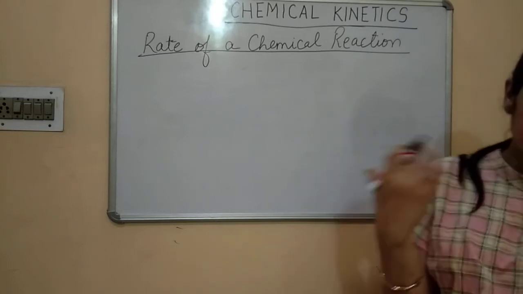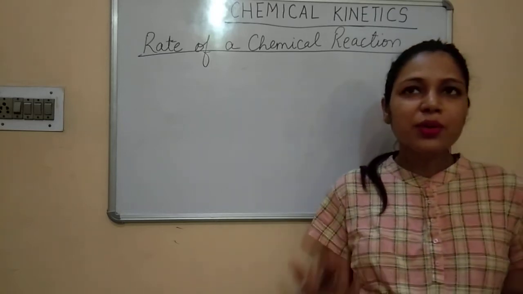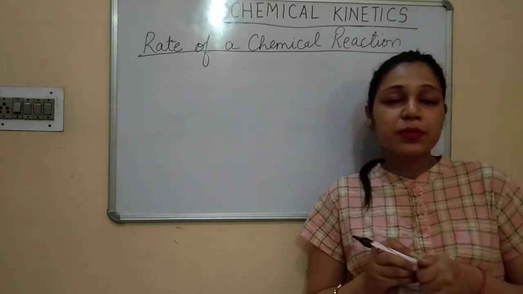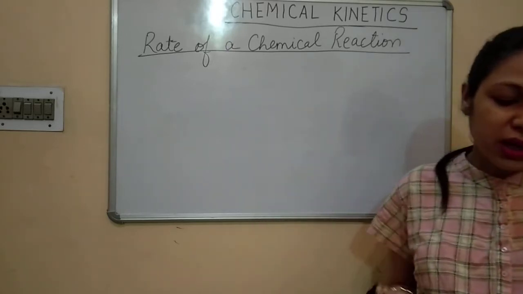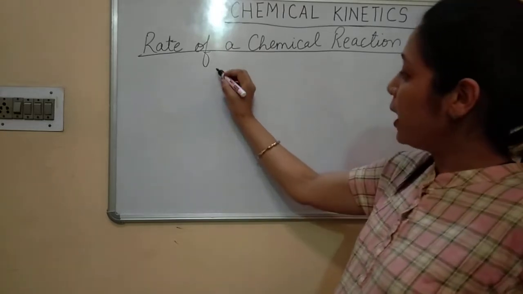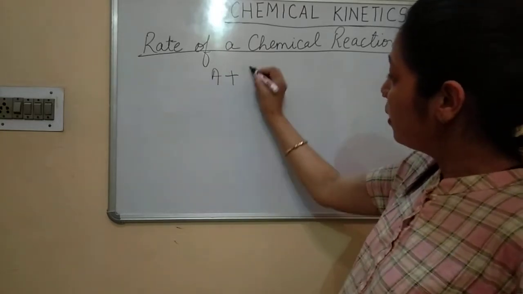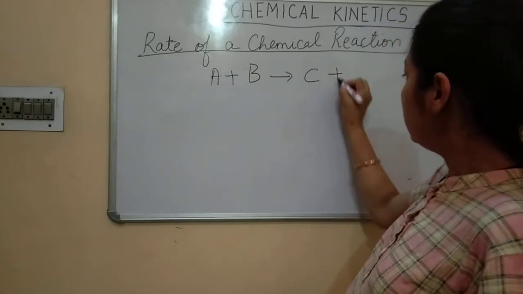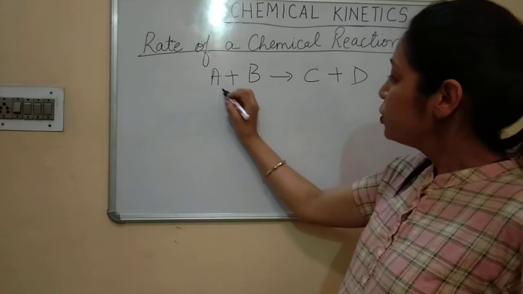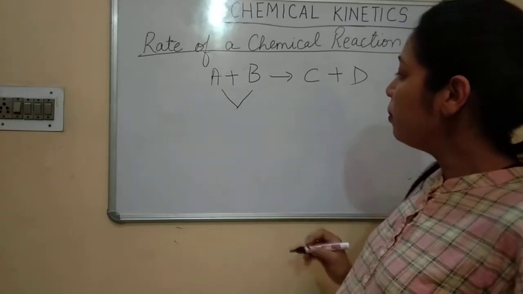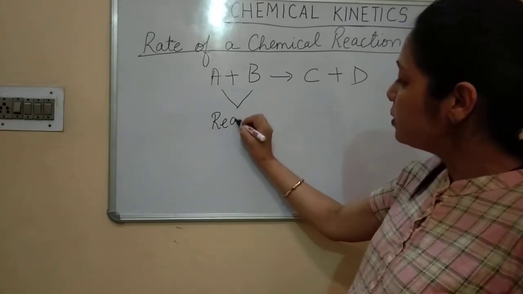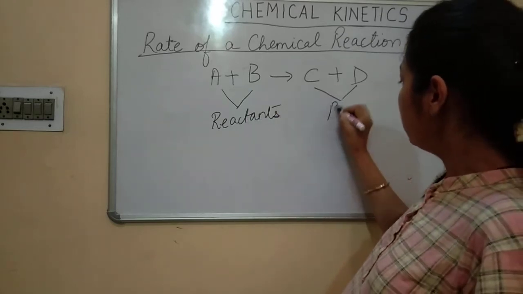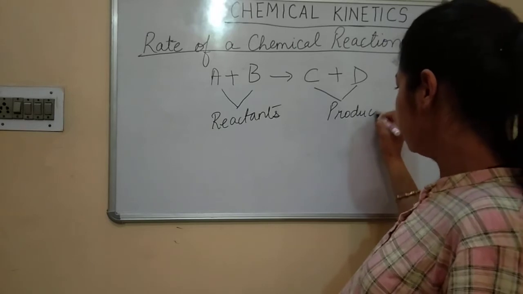Now, if somebody asks you how you can tell about the rate at which a chemical reaction is occurring, so generally when we talk about any reaction, we take two reactants. For example, A plus B will be giving C plus D. So here, children, A and B are the reactants and C and D are the products.